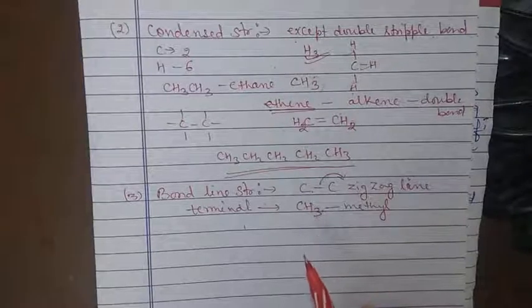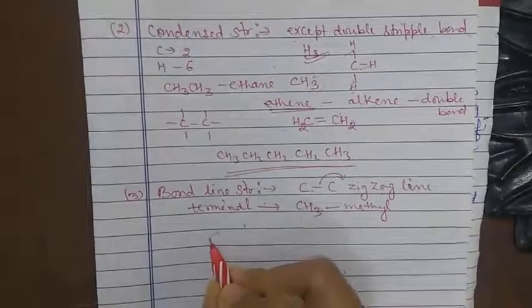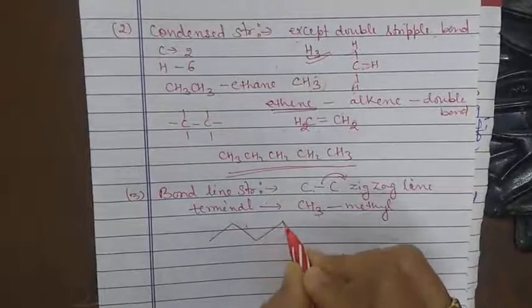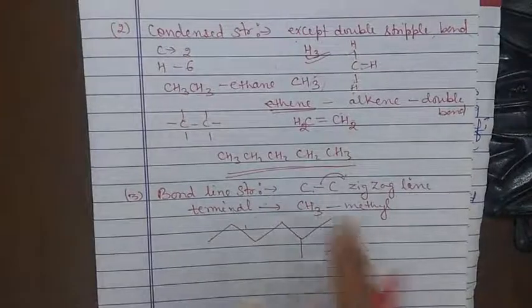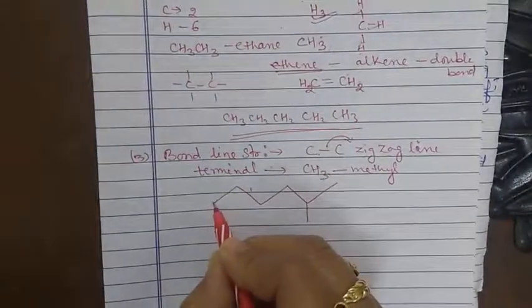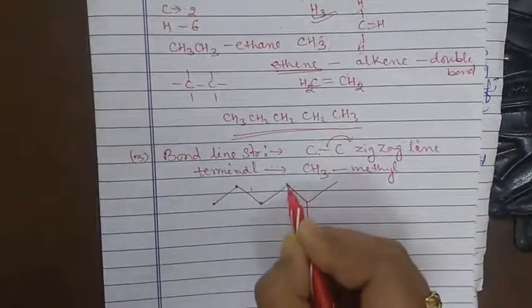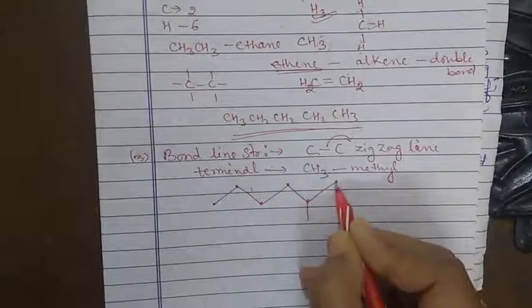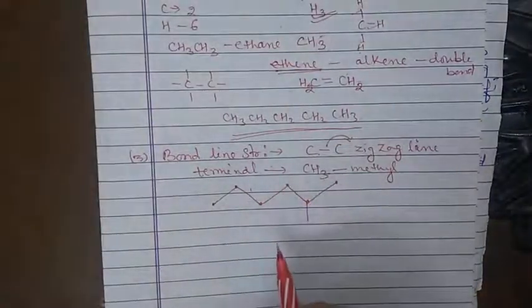For example, if we have a structure like this, 1, 2, 3, 4, 5, all these positions contain a carbon atom, and this is the bond line notation.